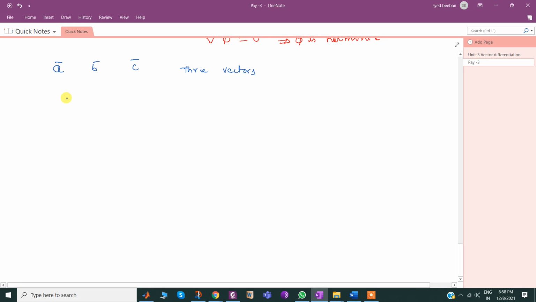The possible products are like this: a bar dot b bar dot c bar, and a bar cross b bar cross c bar.